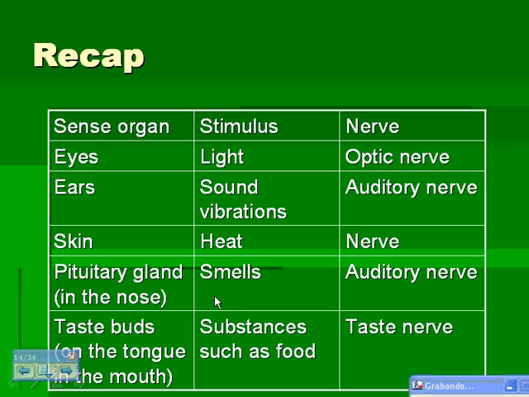Pituitary gland in the nose senses smells, and the nerve impulses are then sent to the brain by the olfactory nerve. And the taste buds on the tongue in the mouth, and the stimuli would be substances such as food, and it is sent via the taste nerve.